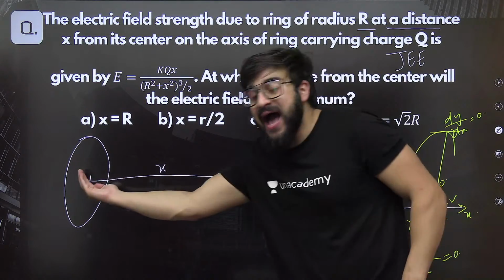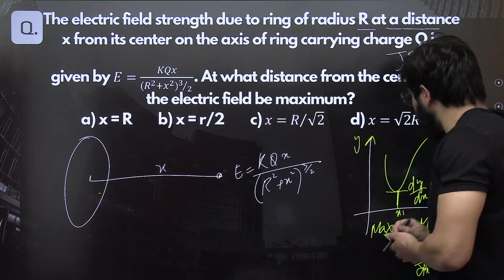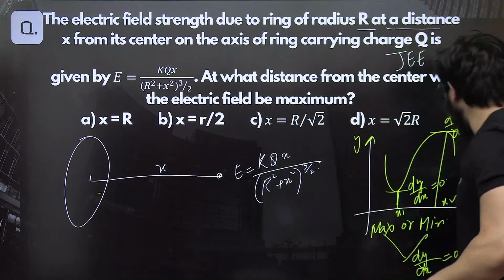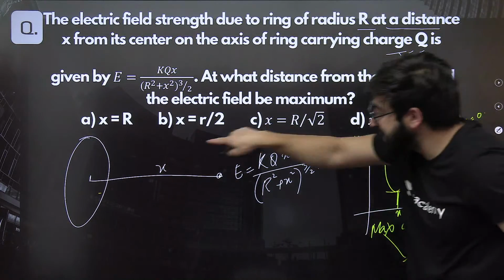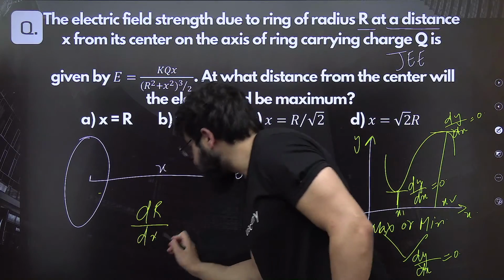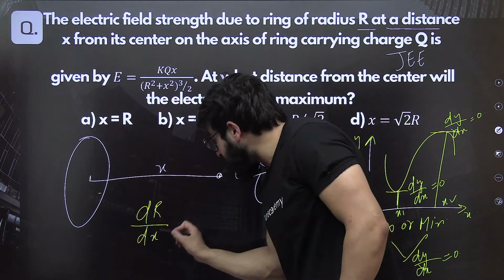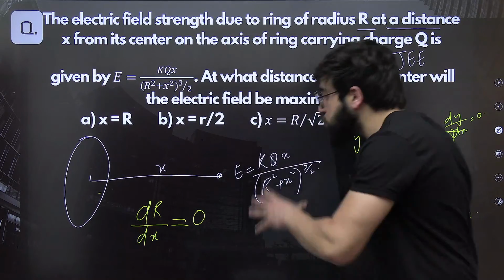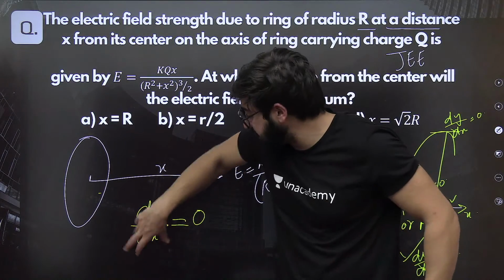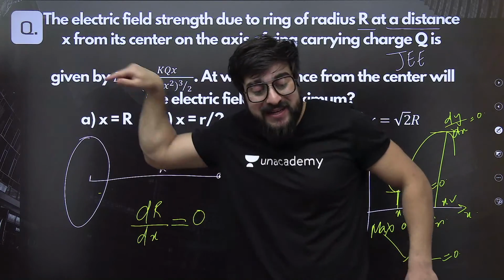Same is the case over here. At what x distance should the electric field be maxima? For that, if you are supposed to find maxima or minima, you have to make dy by dx 0. So in this case, you have to find dE by dx and find that value of x. At that point, dE by dx should be 0. Slope should be 0. If at that point dE by dx is 0, then we can say at that point either it is maxima or it is minima.